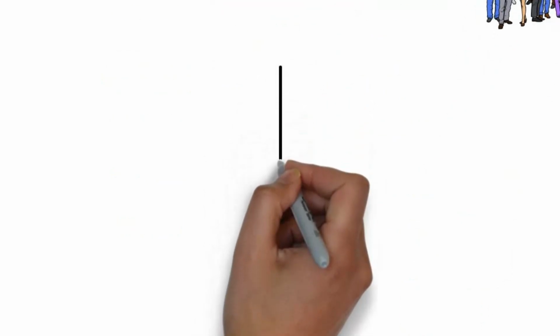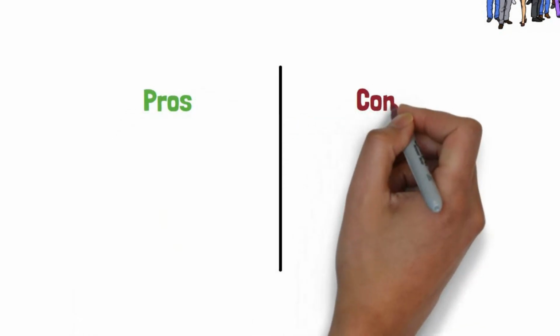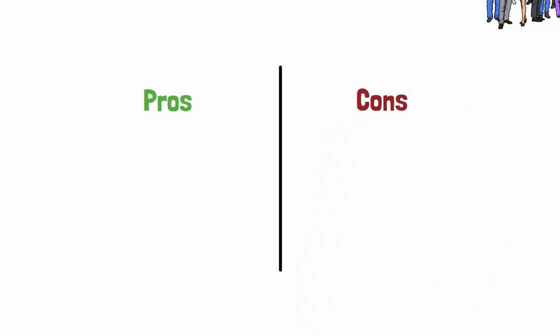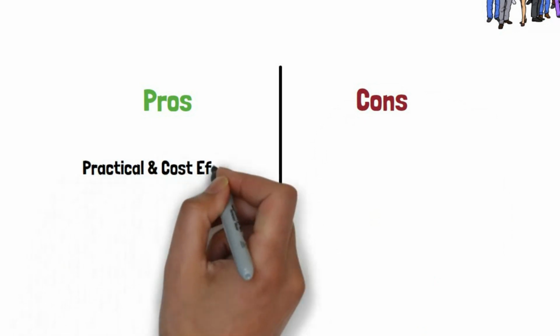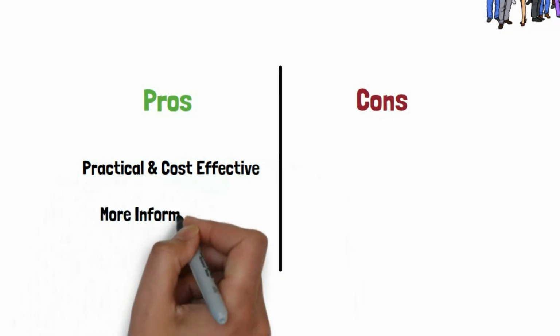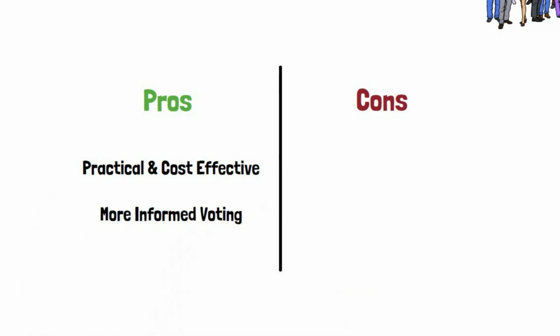Compared to the direct election system that many of us in the West are familiar with, this indirect election system has its advantages and disadvantages. In terms of advantages, it is considered to be a practical and cost-effective way to elect government leaders, especially when considering China's immense population size. And in theory, having elected officials pick higher-level leaders could mean more knowledgeable voters and hence, more informed voting.